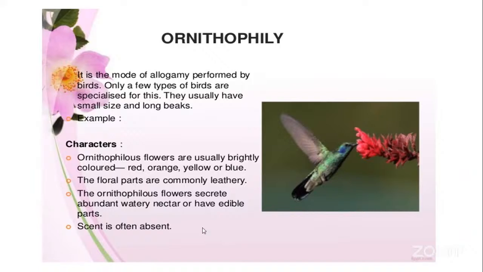And the scent is often absent, that is, they do not develop any fragrance. These flowers do not have a very good aroma. So the fragrance of the flower is generally absent, which is not required for the flower as such. That is, the bird will get attracted towards the flower only by its color as well as the edible nature of the floral parts. So these are the characteristic features of the plant that develop for ornithophilous type of cross-pollination.